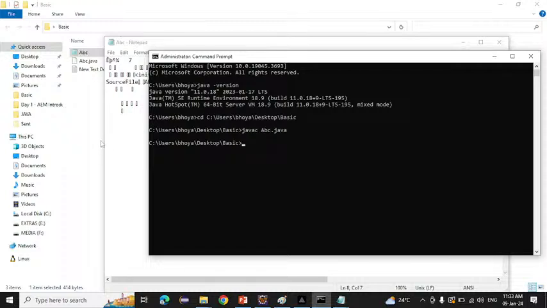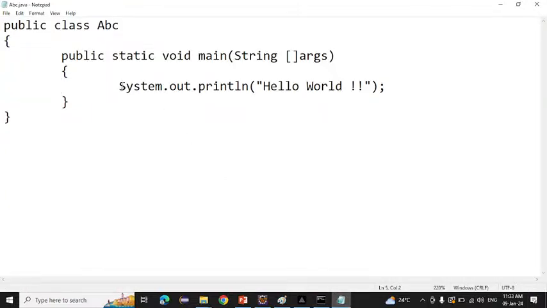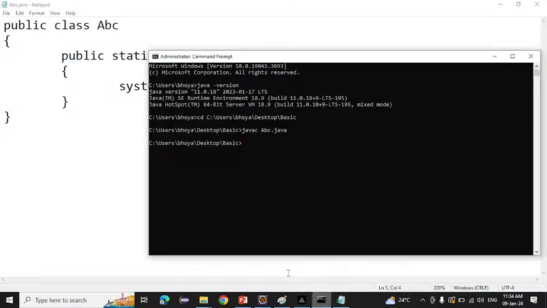Now suppose I have an error in my code. Suppose I come here and write a small s. I saved this thing, Ctrl+S. Again I came here, javac, just press the up button and it will appear: javac abc.java. I compile again. If I hit enter, I am getting the error.